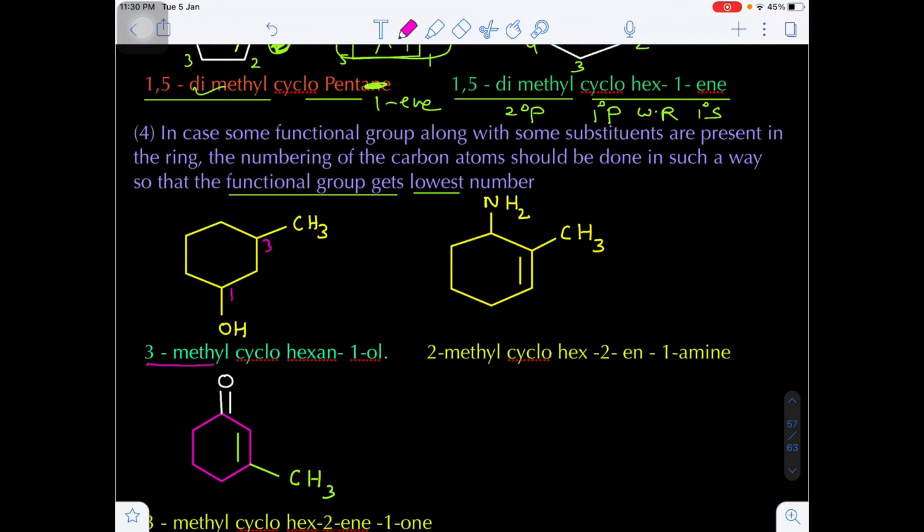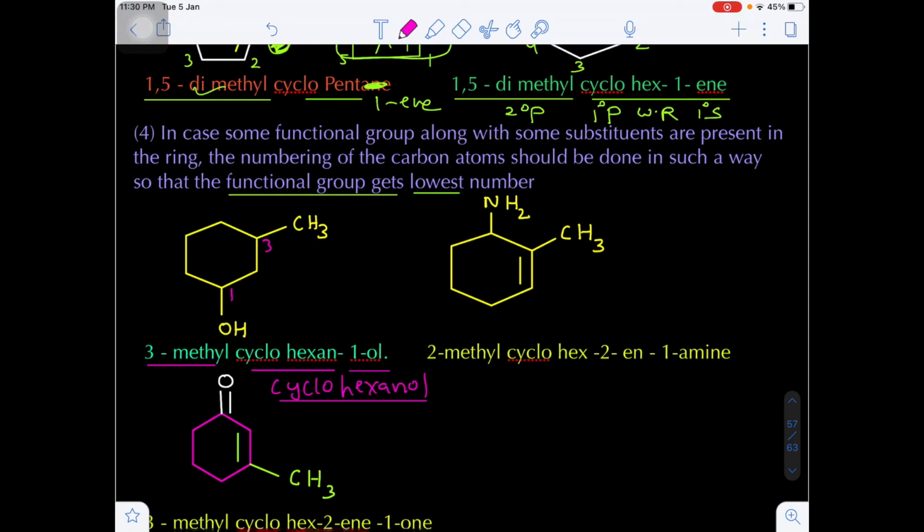So on the 3rd position methyl is there. So this is the cyclohexane, and on the 1st position ol is there. So we can simply say cyclohexanol. By default it is understood that the OH functional group should always be located on the first position, that is the lowest number position.